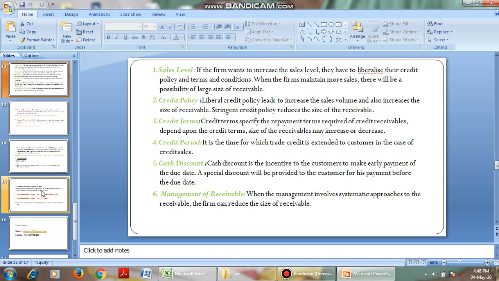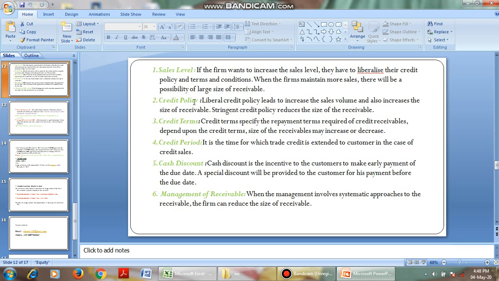Then coming to credit policy. A liberal credit policy leads to an increase in sales. Whenever we sell our goods on credit, our profits increase, and automatically the sales value increases. The size of receivables also increases, and profit also increases.